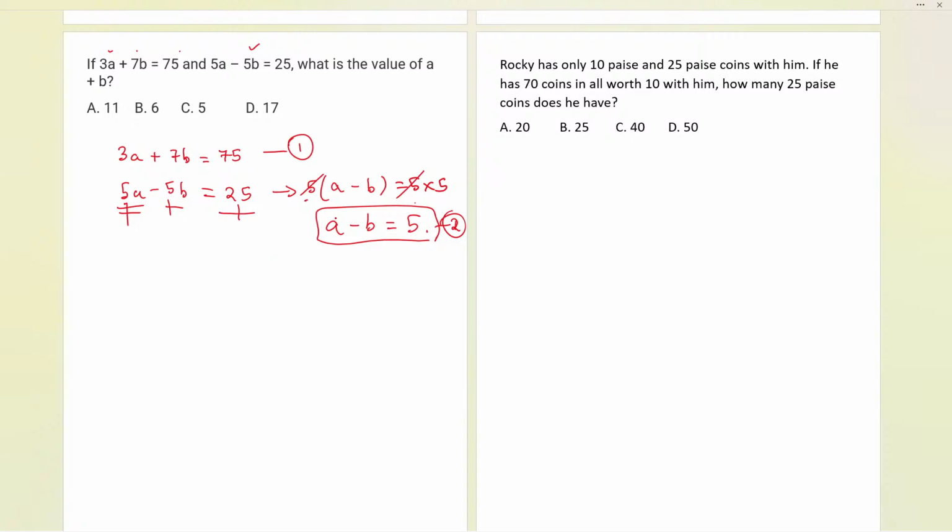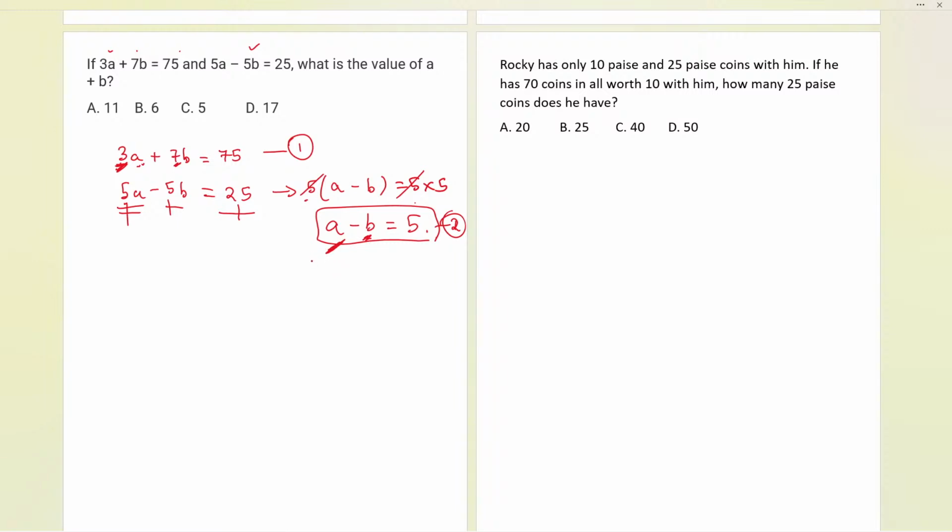What I can do is make the same number for the terms written with the variable. Whether with a or b, you can keep the number the same. You can make the number the same, whether the 3 over here or the 7 over here, we can multiply. Okay, so let us see that.